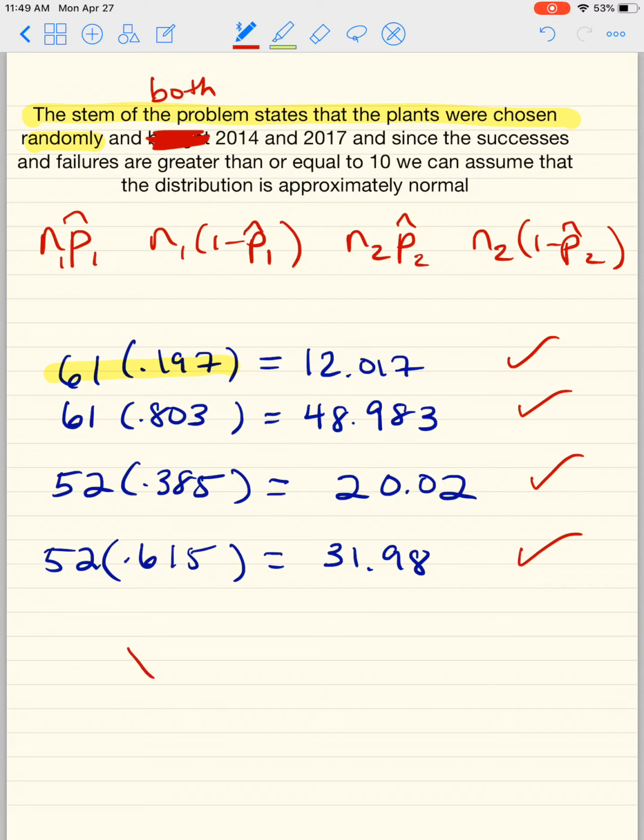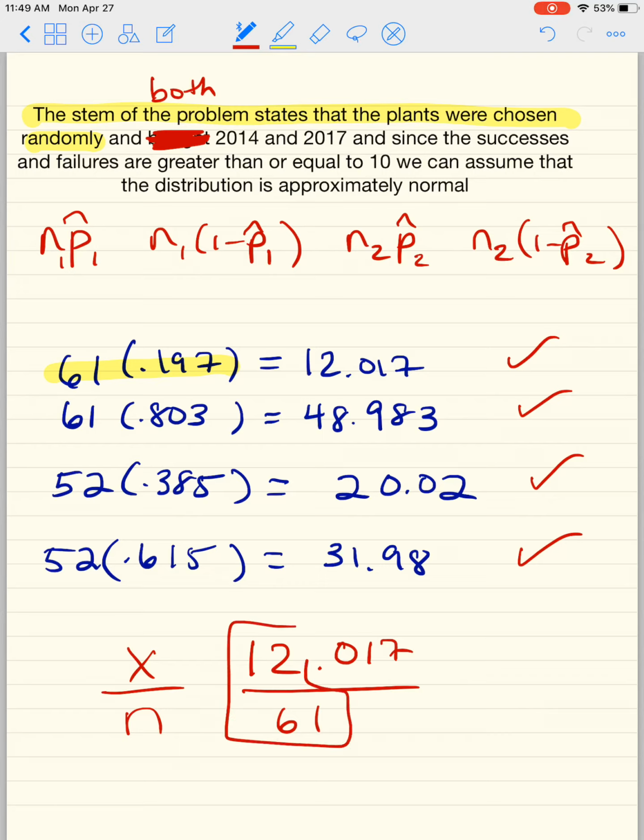Because in our calculator, we have to put the x and the n. If you want to be exact, x would be 12.017 and n would be 61. Now, I'm sure they'll give you full credit if you actually put the 12 over 61. But I just want you to know that if you want the exact value, you're going to have to do it by hand and not use your calculator for the p-value.